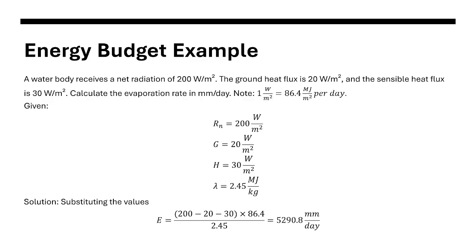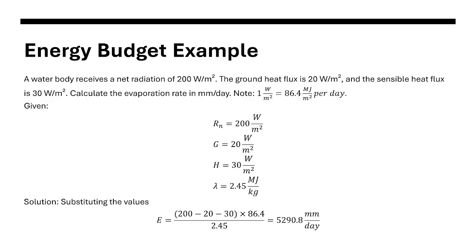E is equal to 200 minus 20 minus 30 multiplied by our conversion factor, 86.4, all over 2.45, which is equal to 5290.8 mm per day. Notice that lambda is the only one below the division symbol.